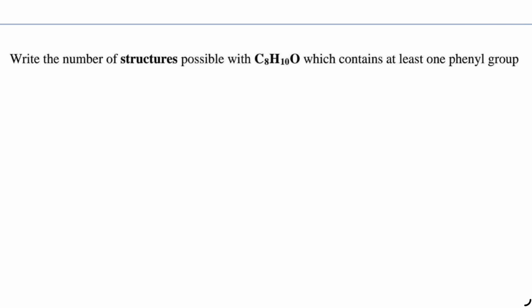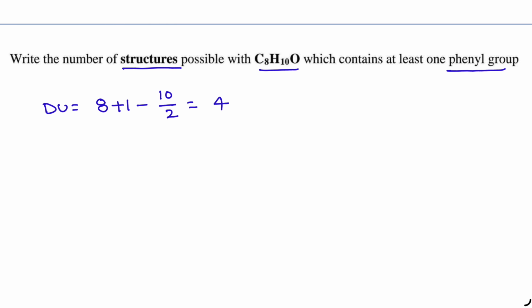Now in the next question, write the possible structures for the molecule having the formula C8H10O, which contains at least one phenyl group. First let us find the degree of unsaturation. It is the number of carbon atoms plus 1 minus number of hydrogen atoms by 2.